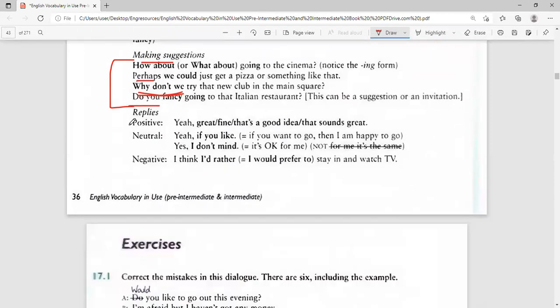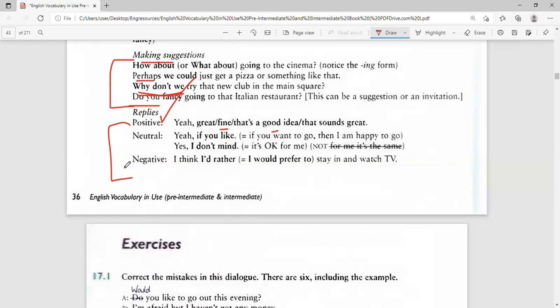And then replies can be positive or negative, of course. If you like something, if someone says, why don't we go to Borama? You say, yeah, great. Or yeah, fine. Yeah, that's a good idea. Yeah, that sounds great. So it's a positive thing. But if you are 50-50, not positive or negative, you can say, yeah, if you like. Meaning if you want to go. Yes, I don't mind.